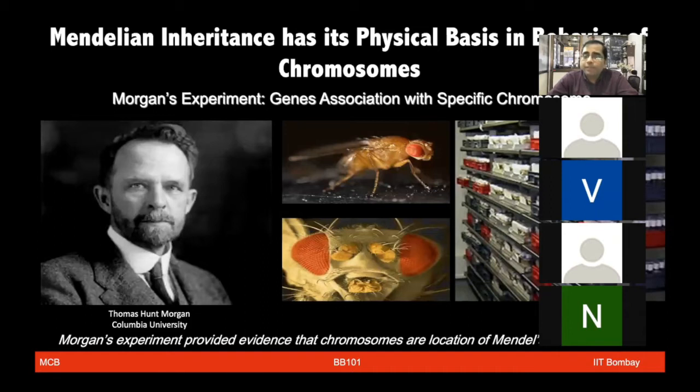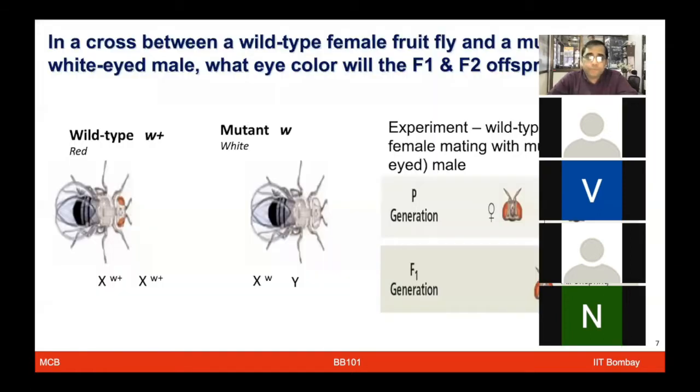Is there any specific association with any chromosome, like where these characters lie? That was the further experiment he wanted to contribute: the units or factors which are heritable that Mendel reported, are they also located on any specific chromosome?